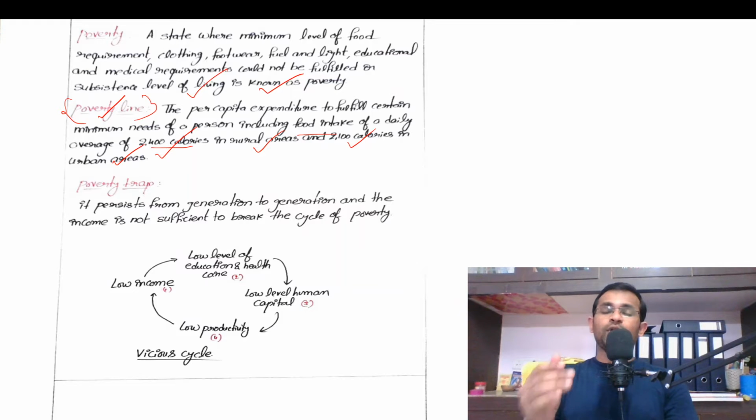So the people below that line are called below poverty line, meaning the people who are unable to spend the minimum amount of money as prescribed by the poverty line to meet their minimum needs.